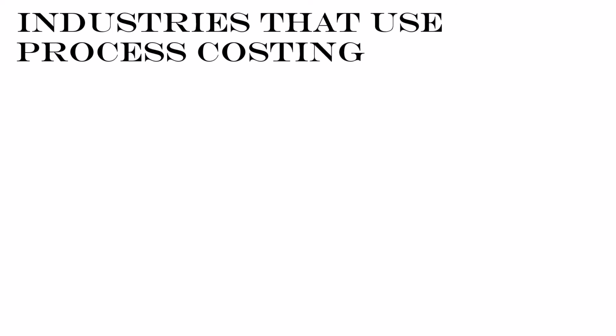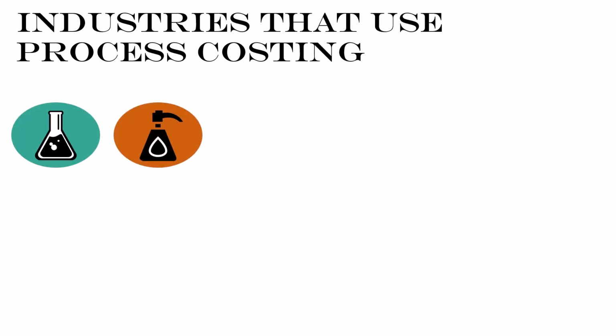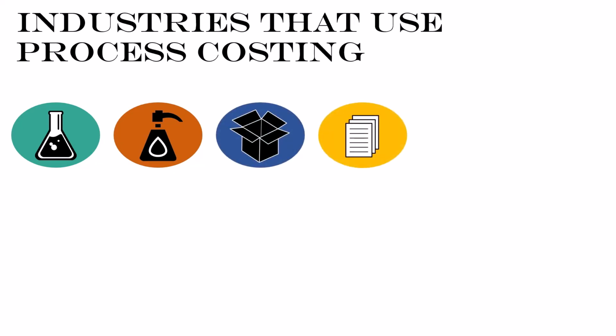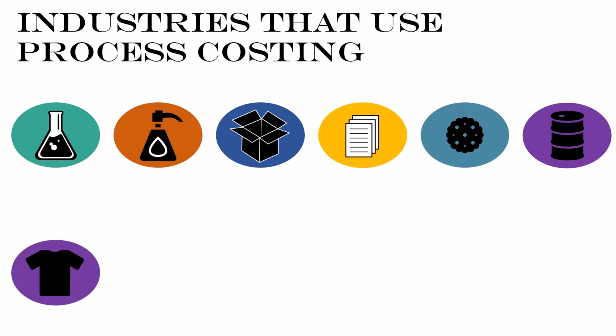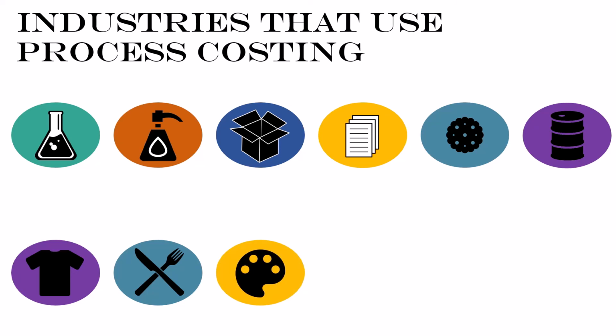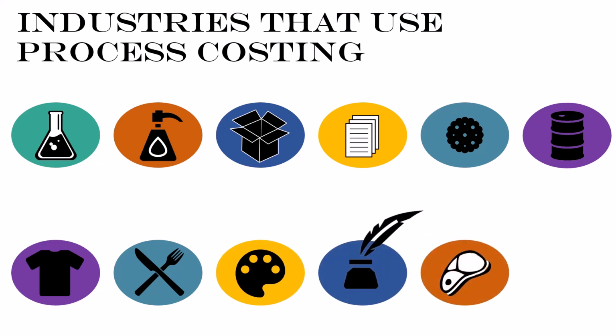Examples of a few of these industries: the chemical works, soap making, box making, paper mills, biscuit works, oil refining like we saw in today's problem, textile, food products, paint and ink, meat, dairy products, etc.